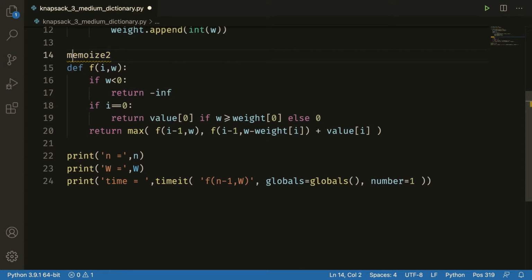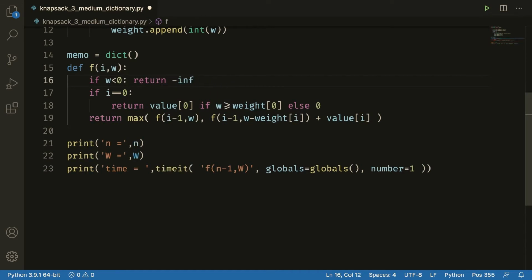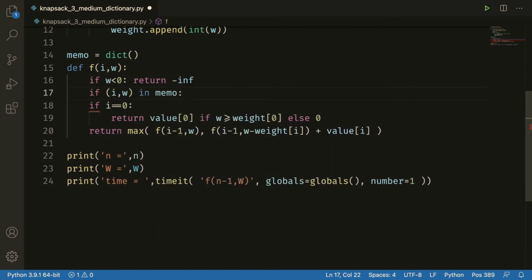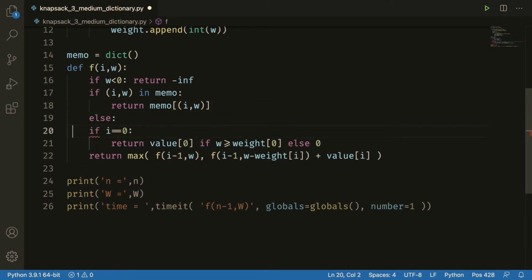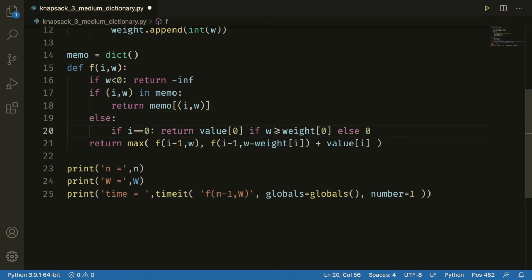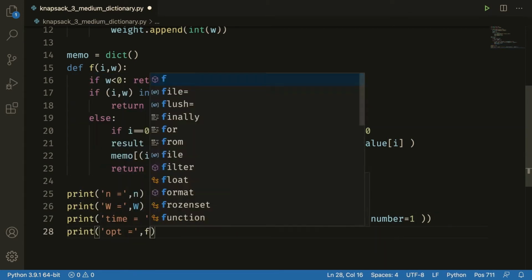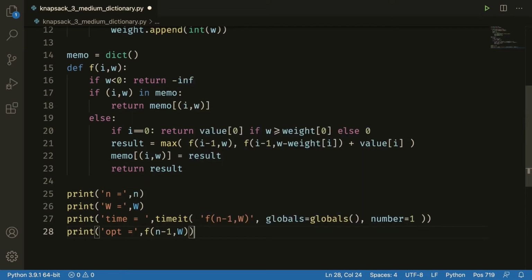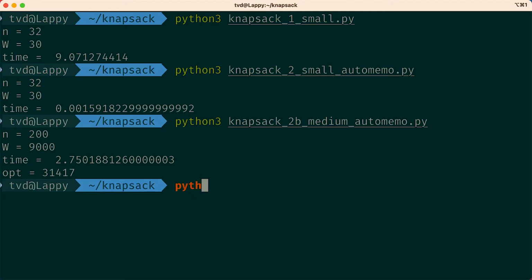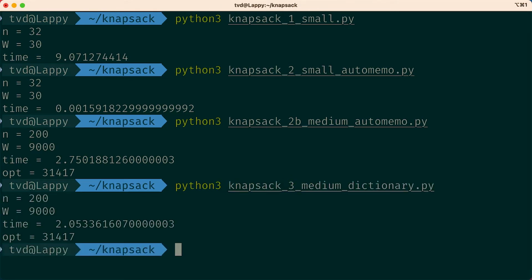So let's get rid of the decorator and instead make our own dictionary. Let's clean this up a little bit, and after that we check the dictionary. If the answer is in there, we just return it. Otherwise, let's clean up the base case real quick, put it over here. And now we don't want to just return the function value, we put it in the dictionary and then return it. Actually, let's also output the result. This last line, line 28, is basically free. We call f n-1w a second time, but the answer will already be in the dictionary. So is this any faster? Yes, by a bit. Let's put it in the table.